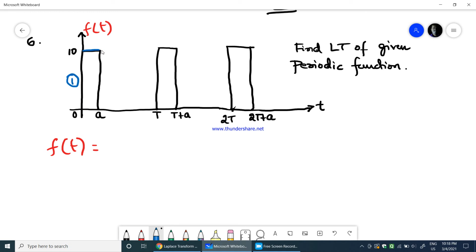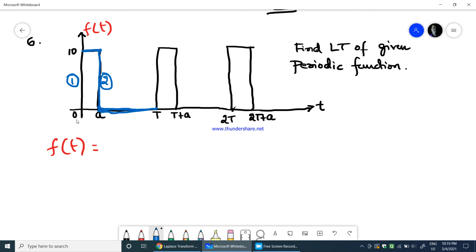From 10 it is constant till here, and from there to a is the second function you see, and it is constant from a to t. So therefore you need not take another step function for constant a to t. So you will be getting only two different functions for one full cycle. So you need to consider one full cycle. This is one full cycle till here.